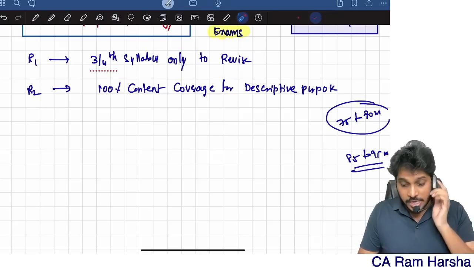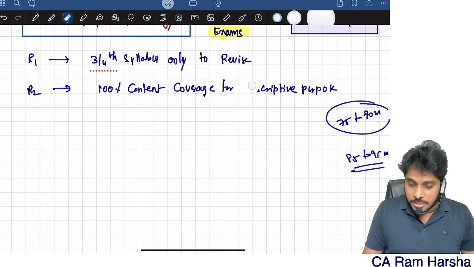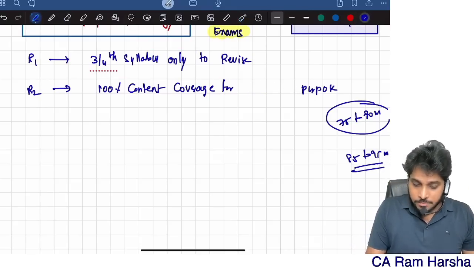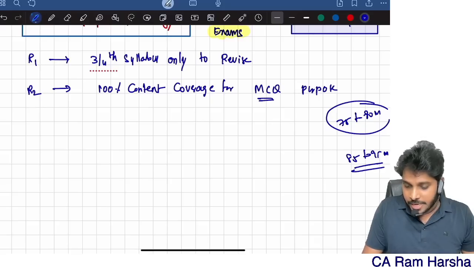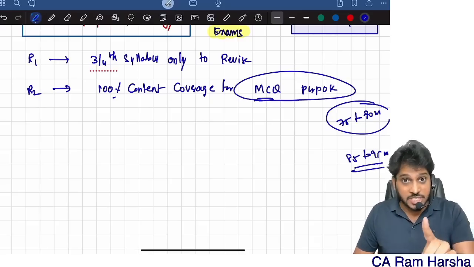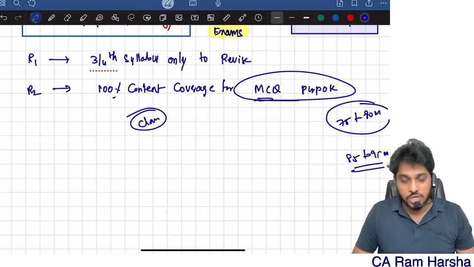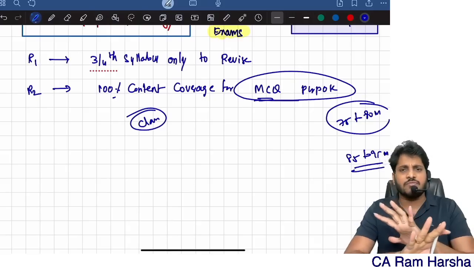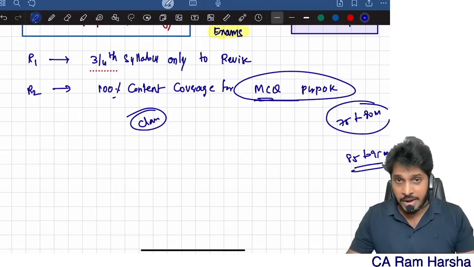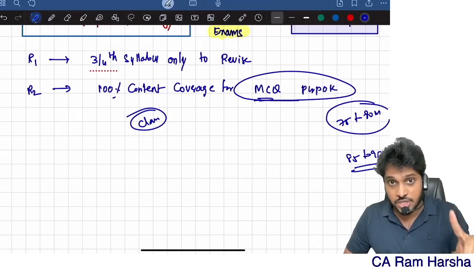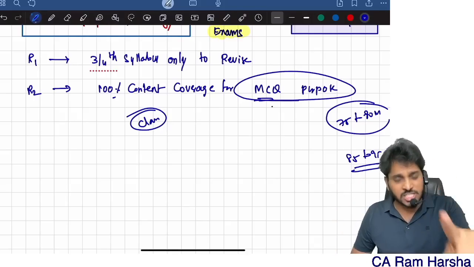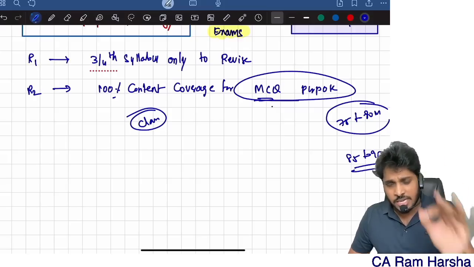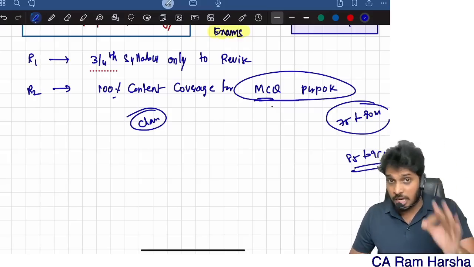Whereas for MCQ purposes, 100% of the classes you need to watch. Suppose you are preparing by watching our classes, we suggest everybody, in fact it is mandatory for every student, to watch 100% of the class. By watching the class, trust me guys, in MCQs you can score 30 on 30.